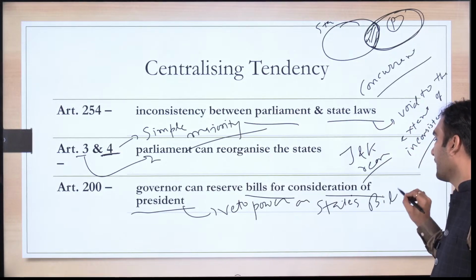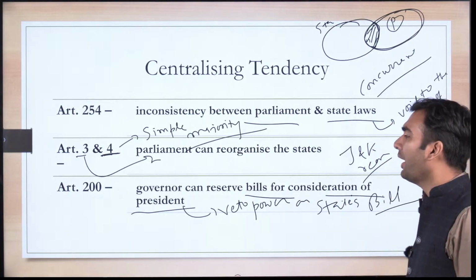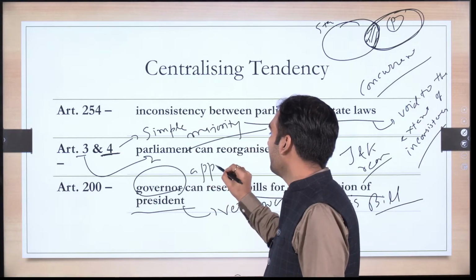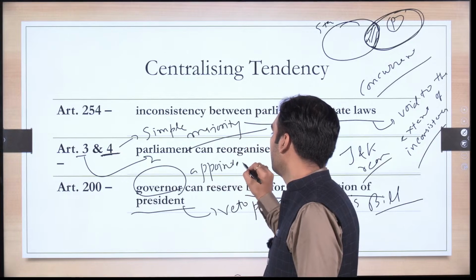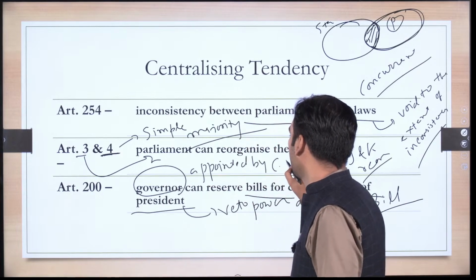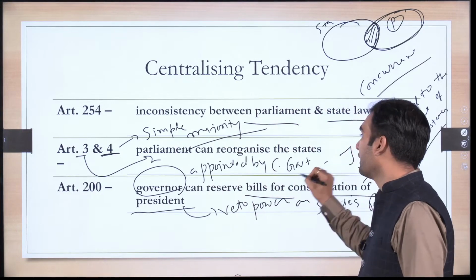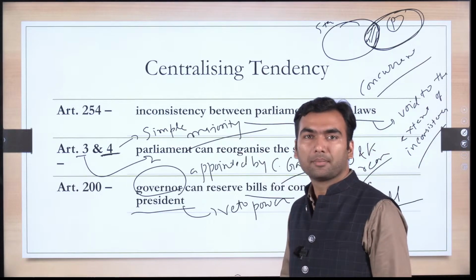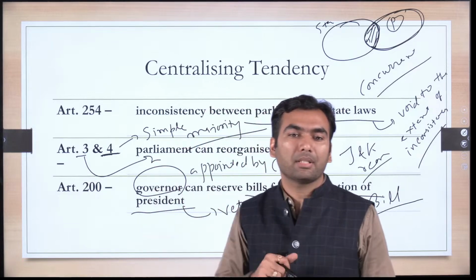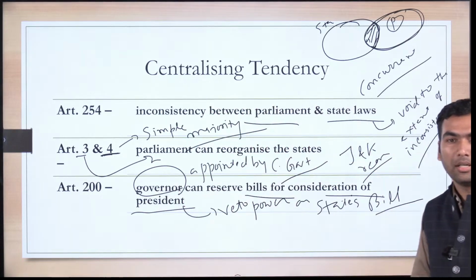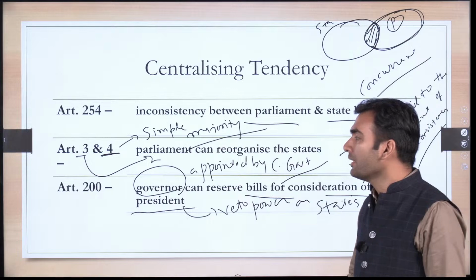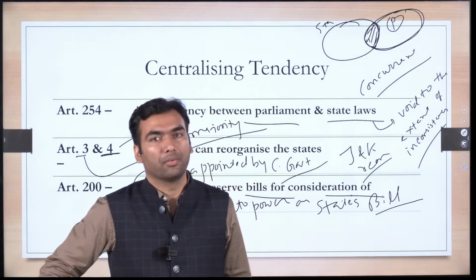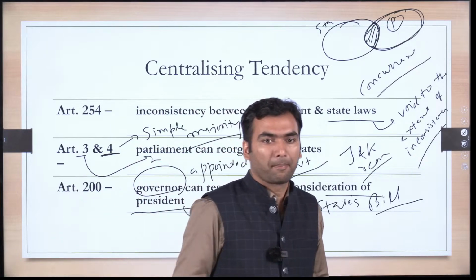This is again a centralizing tendency, and the very fact that we have a governor appointed by central government is also a centralizing tendency. The governor is the head of the state government, and that head is appointed by the central government. In USA, governor is directly elected. Like the election of president, there is also the election of governor of the state.